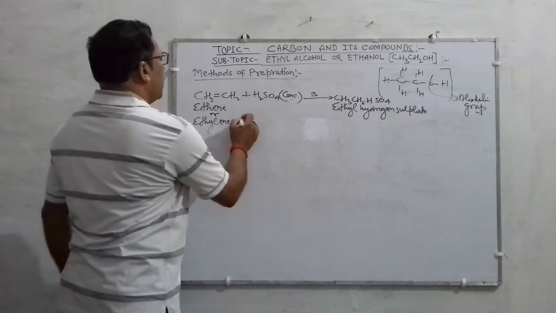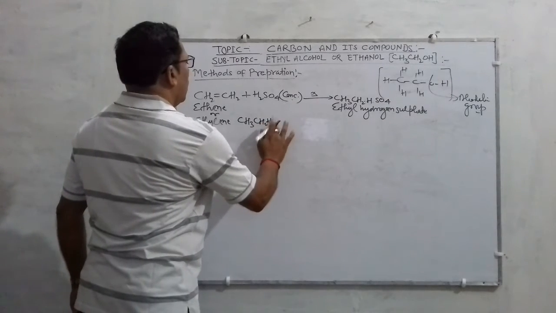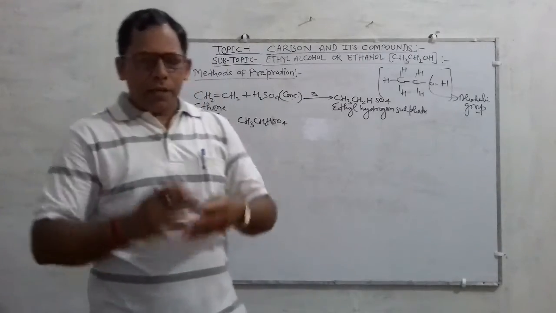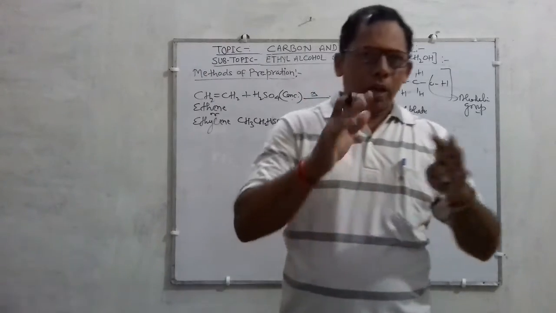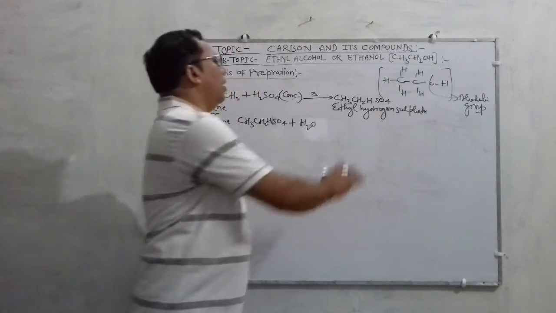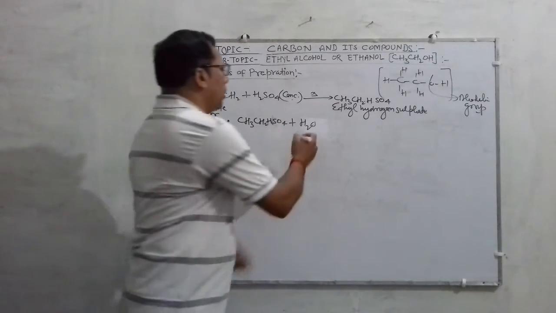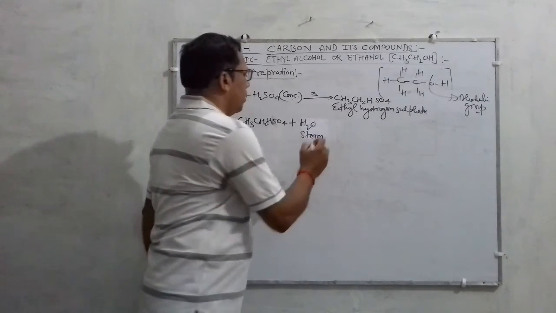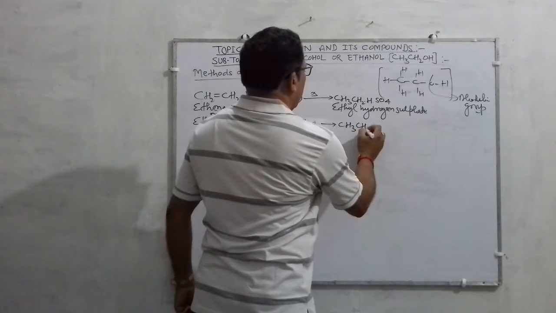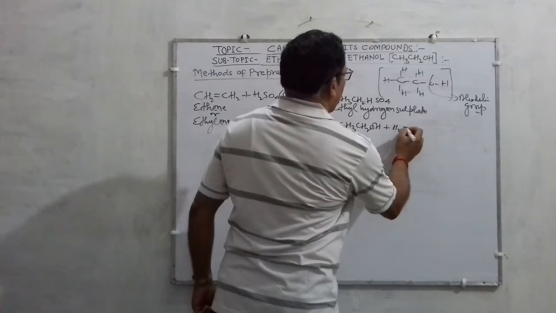In the second step, when this formed ethyl hydrogen sulfate is treated with warm water or with steam, the result is the formation of ethyl alcohol, CH3CH2OH, and H2SO4 gets removed.